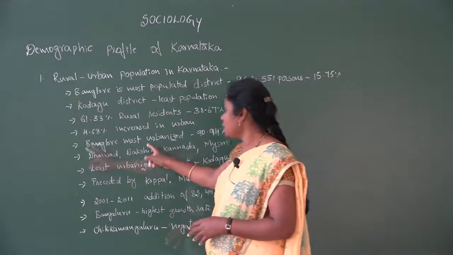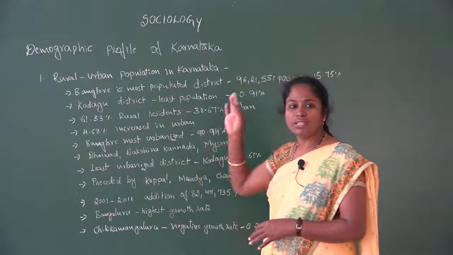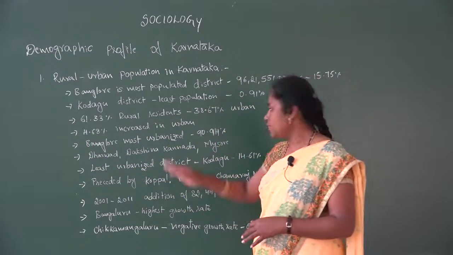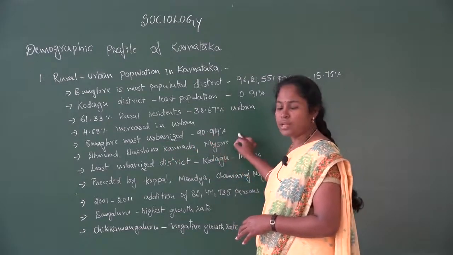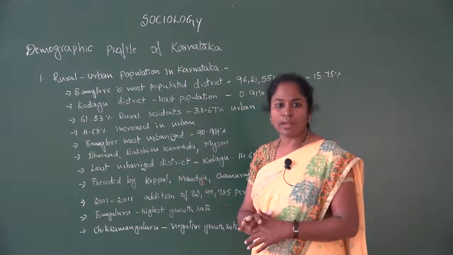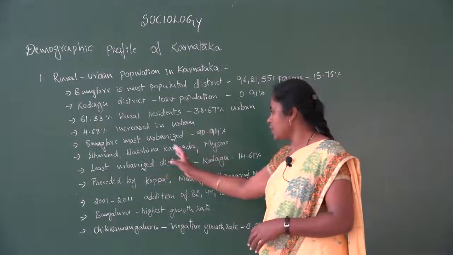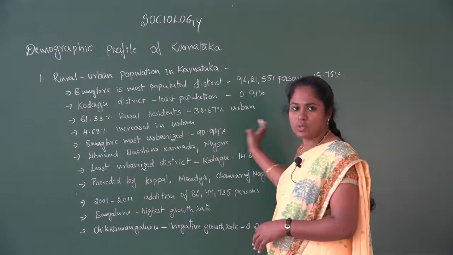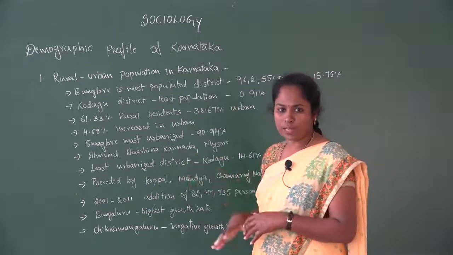Then Bangalore is the most urbanized district, where 90.94% of the population resides in urban areas. Following that we find Dharwad, Dakshin Kannada, Mysore, etc. Those are some of the places which contributed to the urban population.